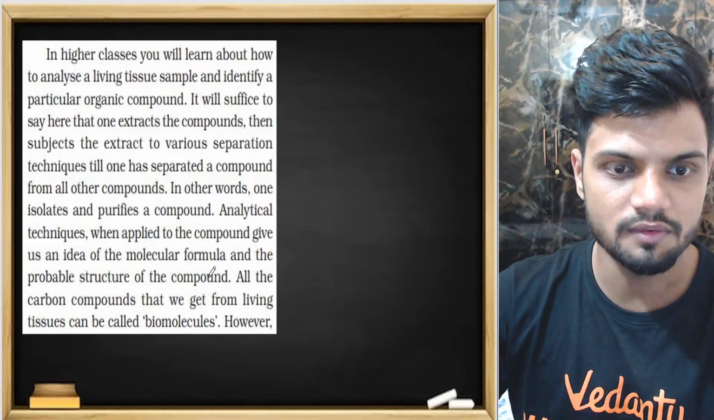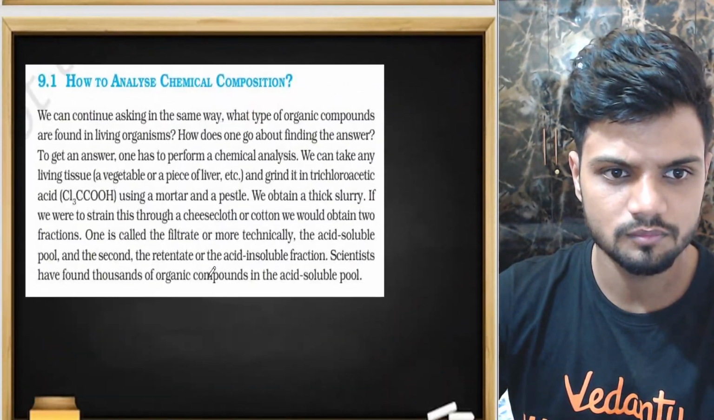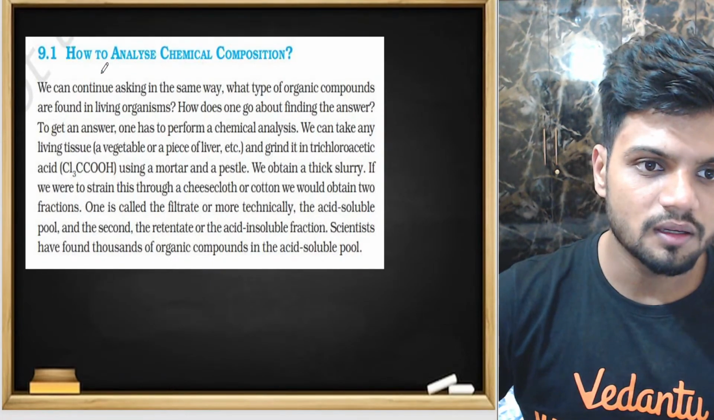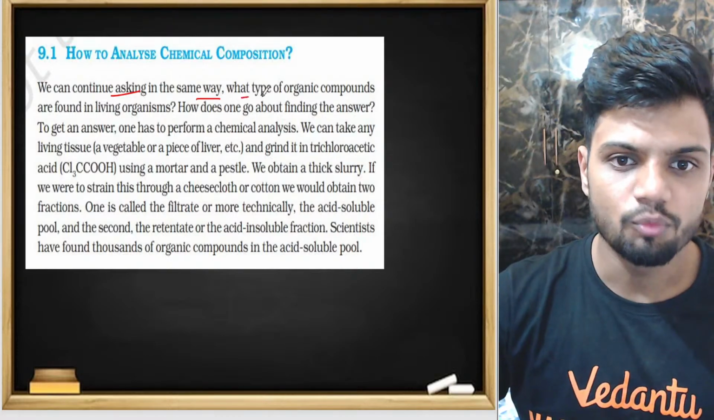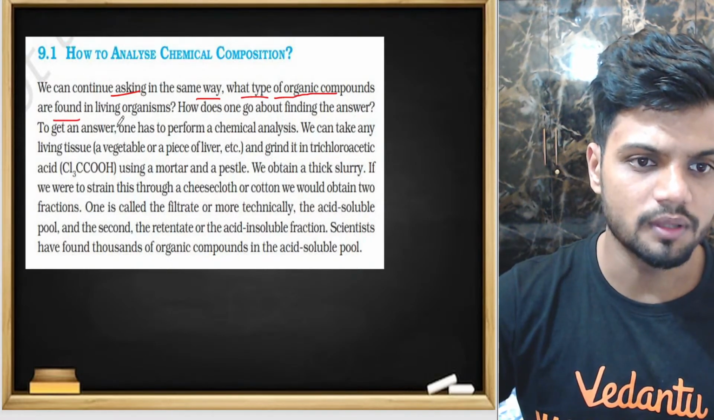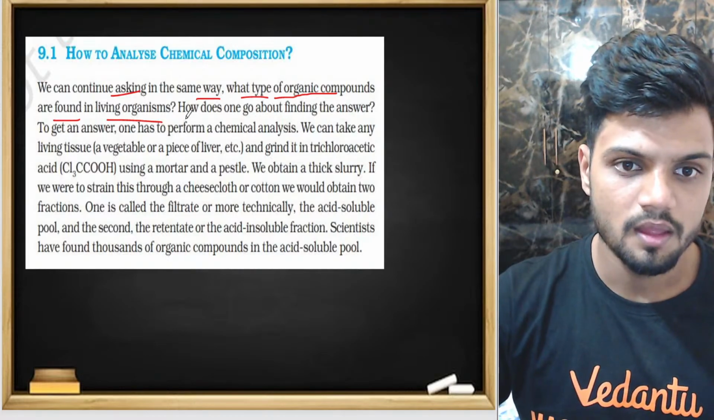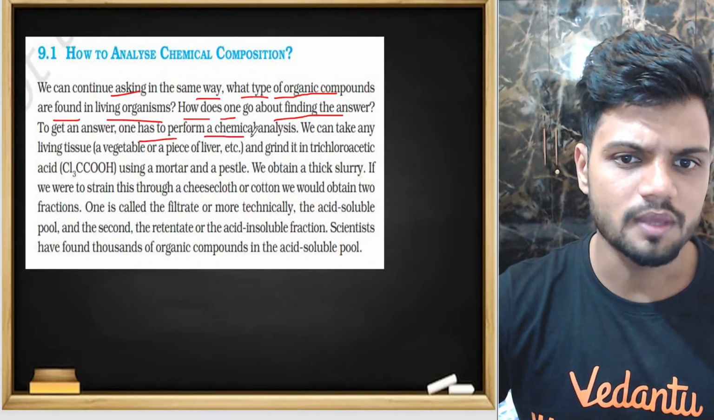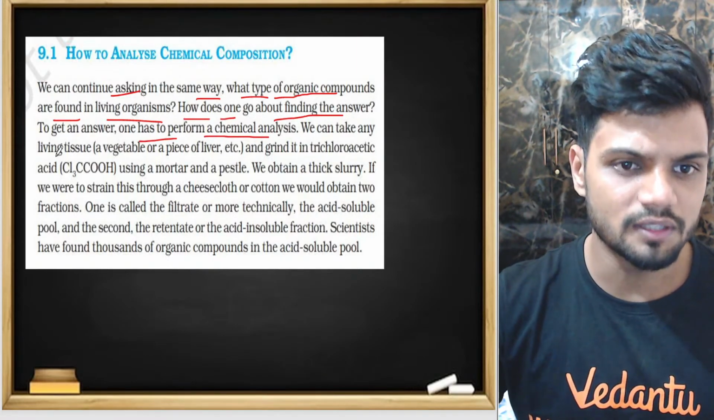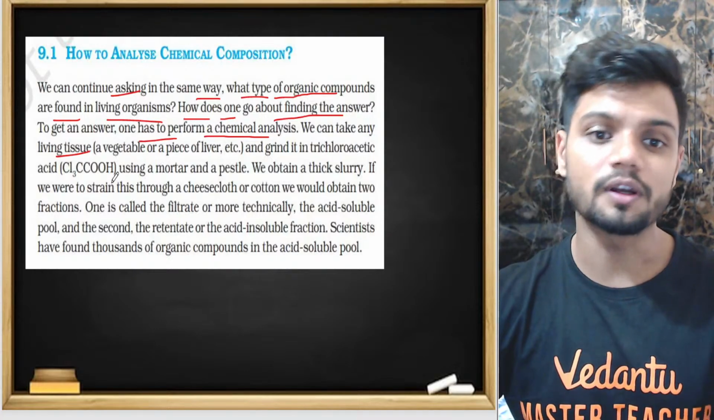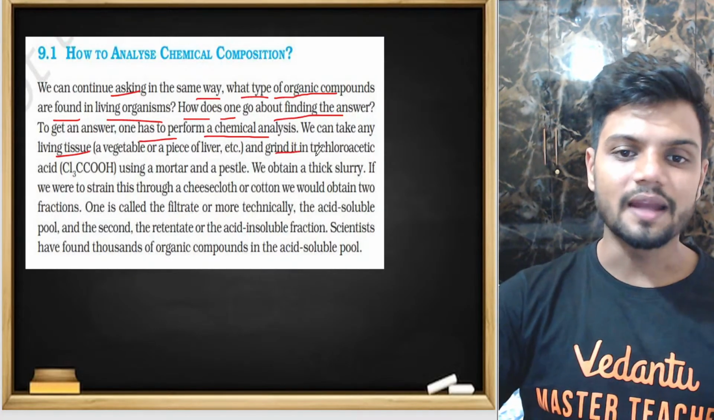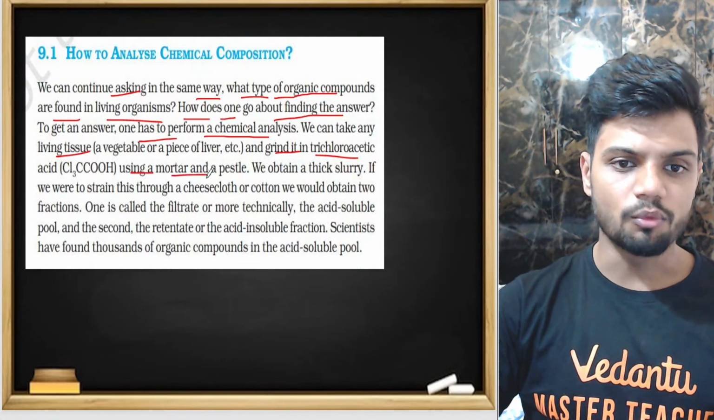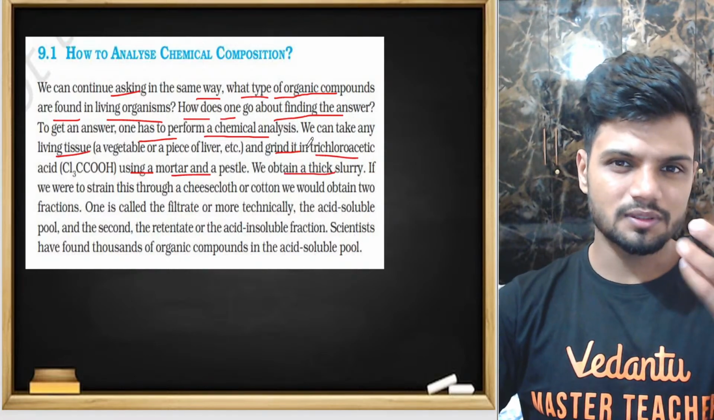Now understand what is given here. We can continue asking in the same way: what type of organic compounds are found in living organisms? How does one go about finding the answer? To get an answer, one has to perform chemical analysis. We can take any living tissue, a plant leaf or liver, and grind it in trichloroacetic acid, CCl3COOH, using a mortar and pestle. We obtain a thick slurry, a thick chutney.